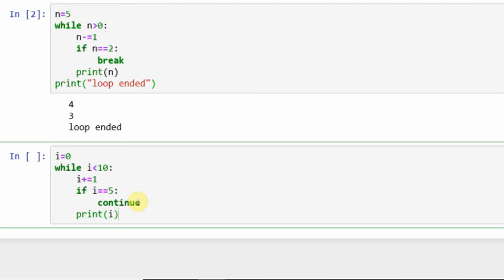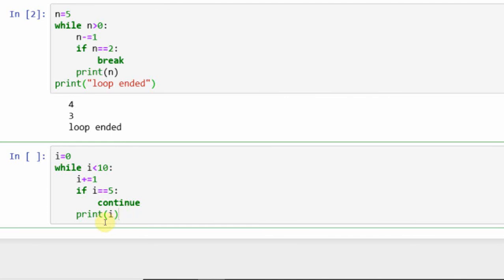So first i is equal to 0. So 0 is less than 10. Whenever 0 is less than 10, yes, it enters into the while loop. And now the i value is incremented, which means i becomes 1. So it is checking the if condition: i is equal to 5? No, it is not. So it won't enter into continue. It directly prints the i value, that is, 1 is printed.